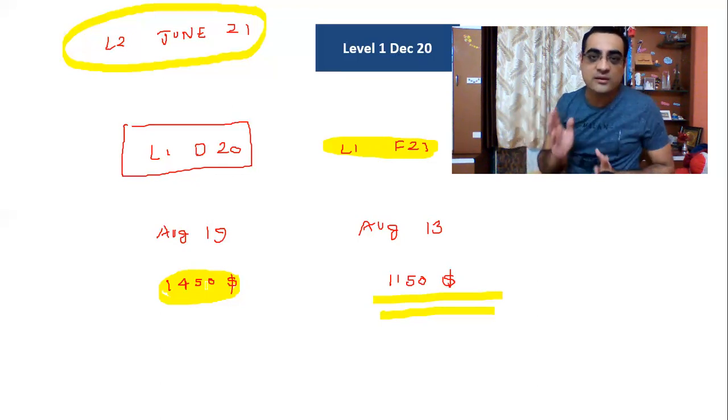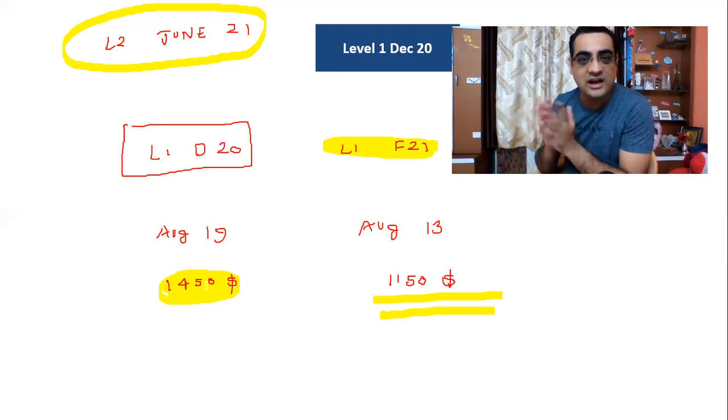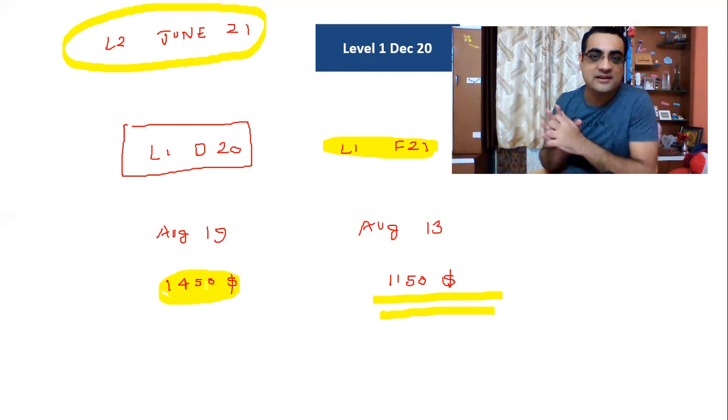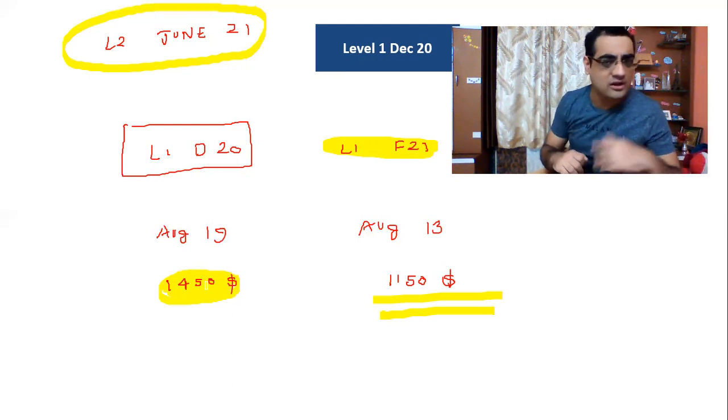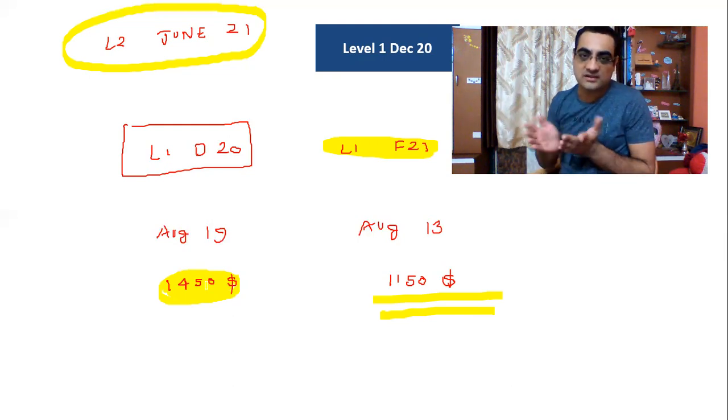At the end of 1 month, I'm going to put you across a test, and based on your scores in the test, I'll get a complete fair idea whether level 1 December 20 and level 2 June 21 are possible considering the time constraint that we have. If it is not, then I will recommend that it's better you take a level 1 February 21 or a May 21 and level 2 June 22. So for that, you'll have to give me a period of 1 month.